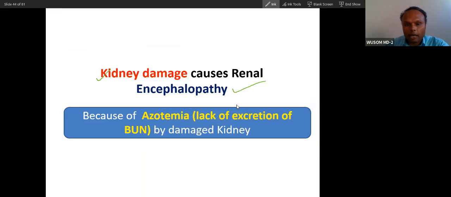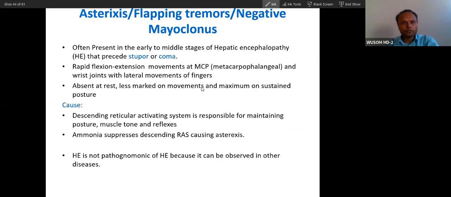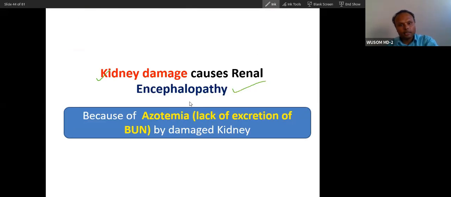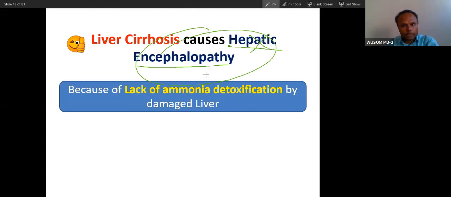Renal encephalopathy is a different condition where there is lack of excretion of urea, and because of that there will be a build up of nitrogenous compounds, and that will cause encephalopathy. So there is a little bit of difference. Remember, this is more important: liver damage